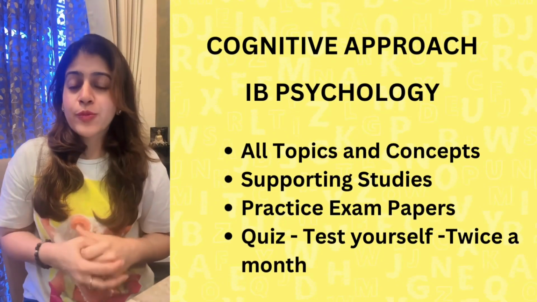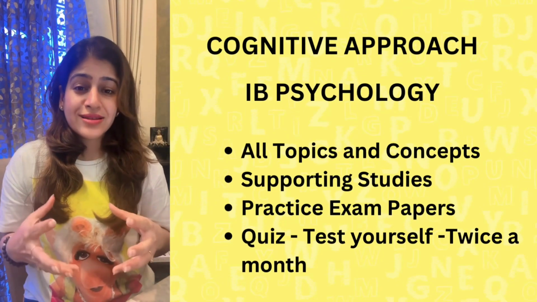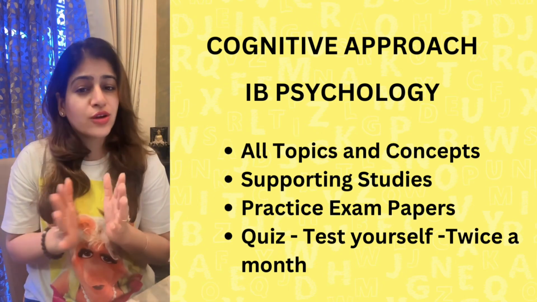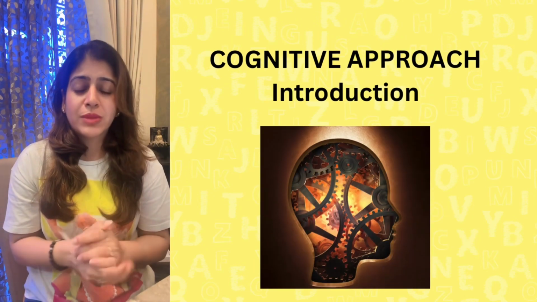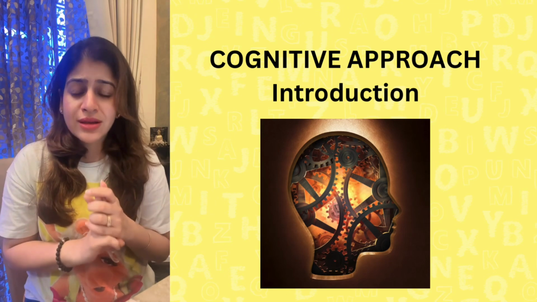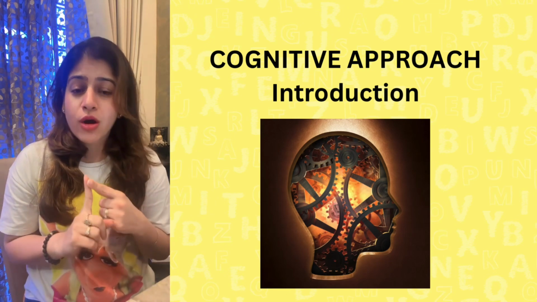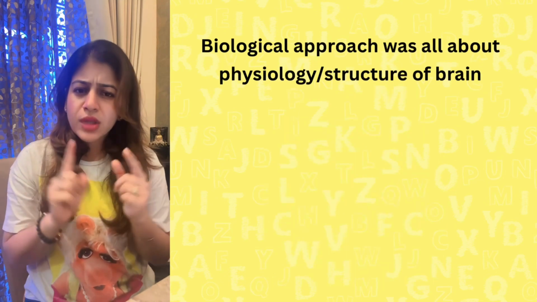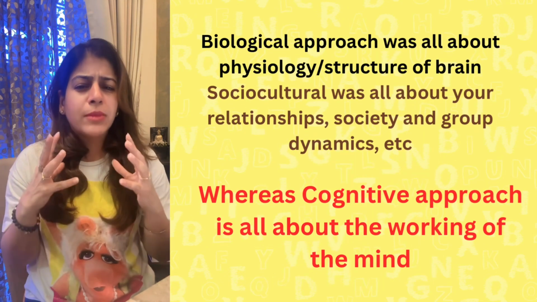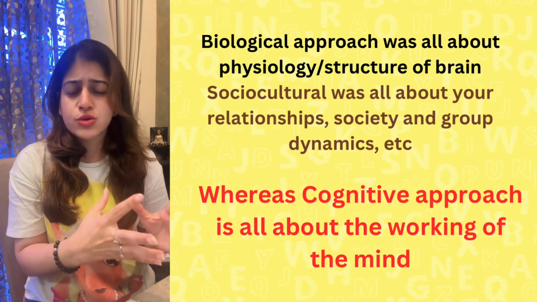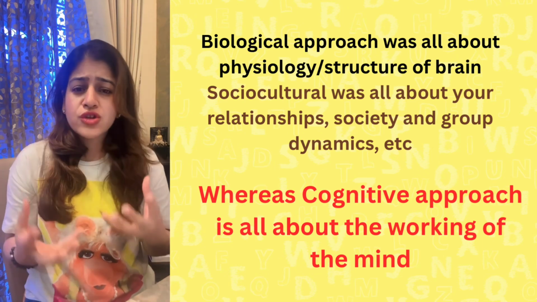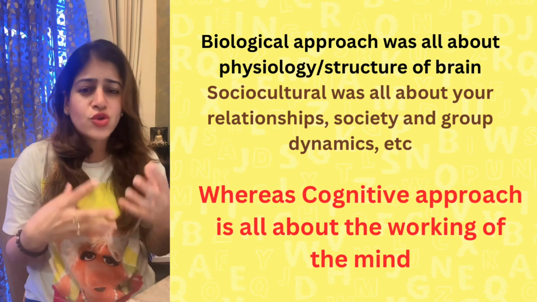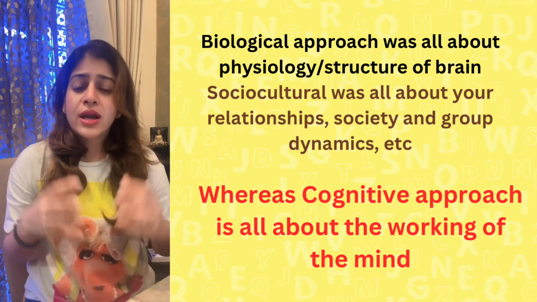The cognitive approach to psychology can be considered the real psychology, because till now we have studied only the biological approach. There are three approaches in IB psychology: the cognitive approach, the biological approach, and the socio-cultural approach. The biological approach is related to everything to do with biology: the structure of the brain, your hormones, the chemicals released in the body, and so on, that is related to psychology.